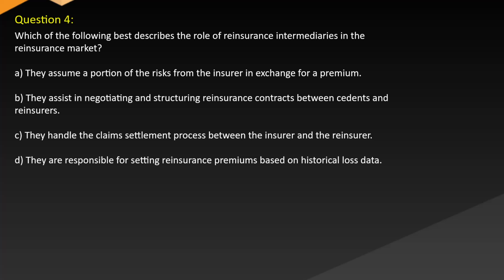Question 4. Which of the following best describes the role of reinsurance intermediaries in the reinsurance market? A. They assume a portion of the risks from the insurer in exchange for a premium. B. They assist in negotiating and structuring reinsurance contracts between cedents and reinsurers. C. They handle the claims settlement process between the insurer and the reinsurer. D. They are responsible for setting reinsurance premiums based on historical loss data.